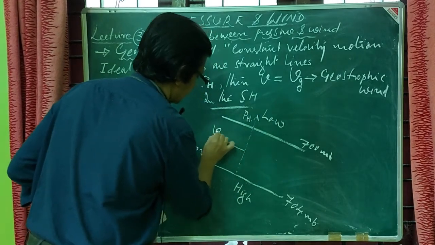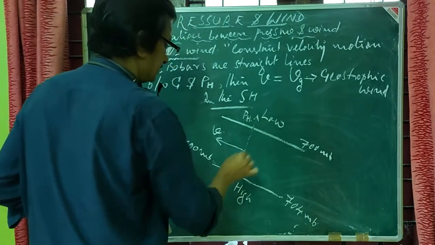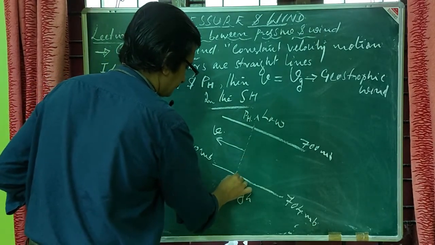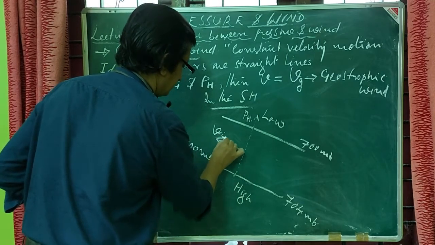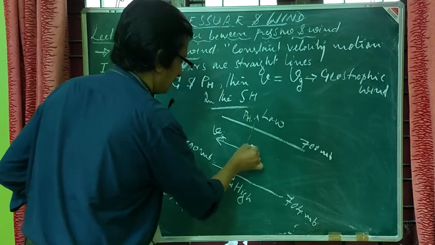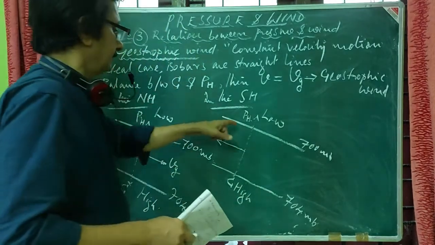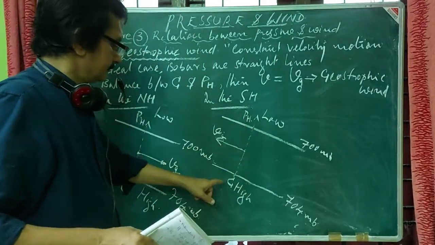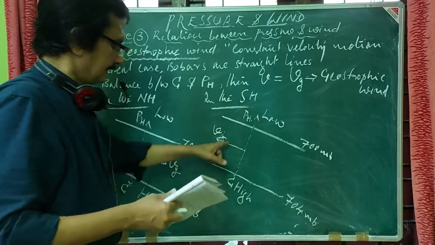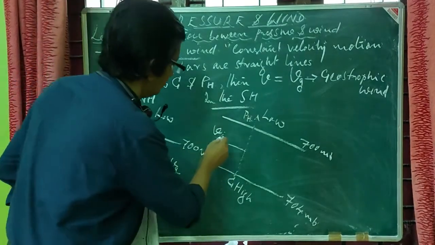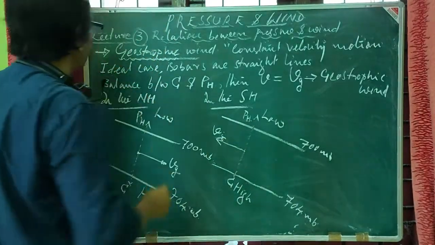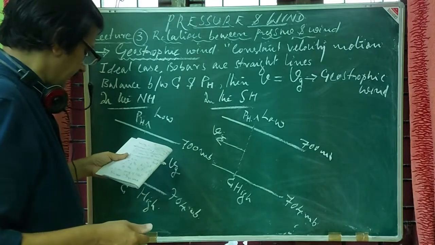This is the direction of V. In the southern hemisphere the Coriolis force should be west of V, that is this is the Coriolis force. So pressure gradient force, Coriolis force, there exists a balance, and this is the direction of Vg, or the so called geostrophic wind.